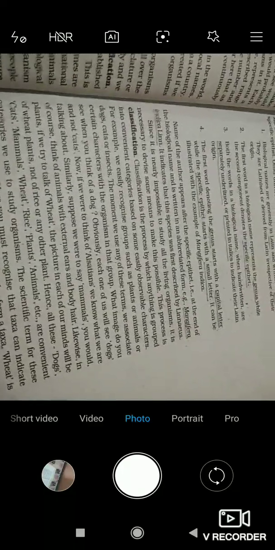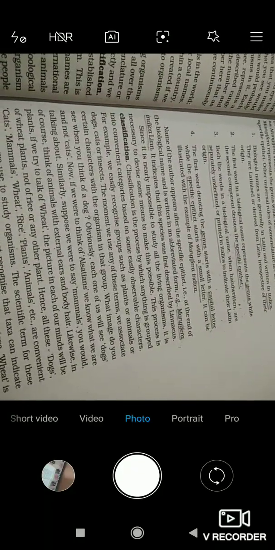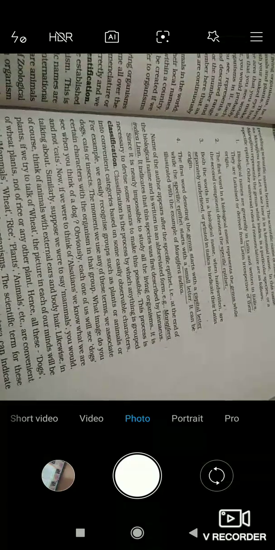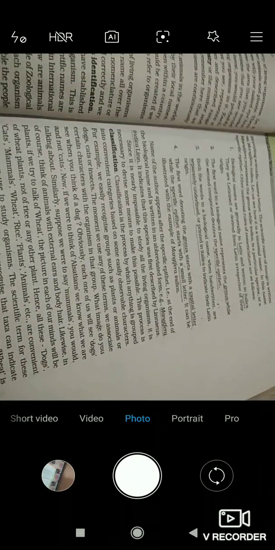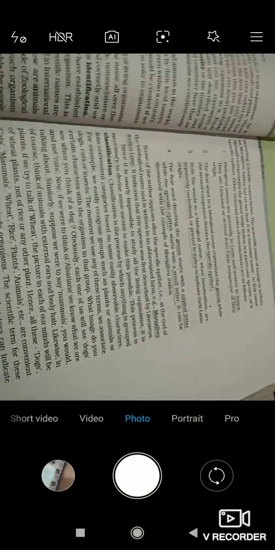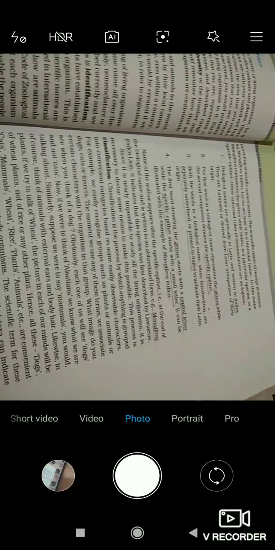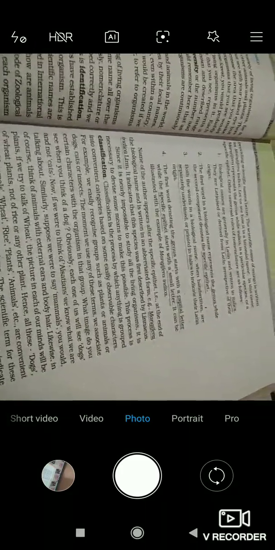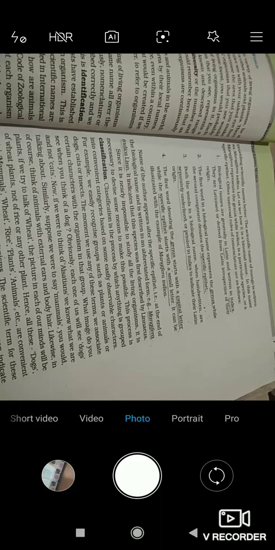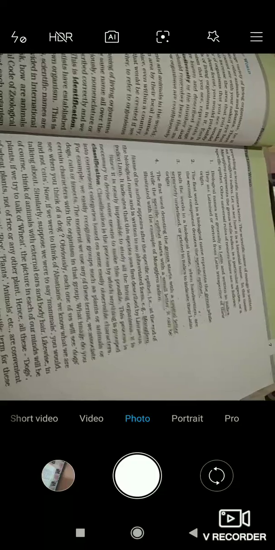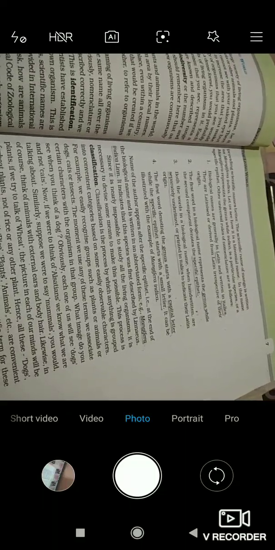Likewise, in plants, if we try to talk of wheat, the picture in each of our minds will be of wheat plants, not of rice or any other plant. So it is similar to the earlier question, what image do you see when you think of a dog? When we think of a dog, we imagine a picture of a dog.